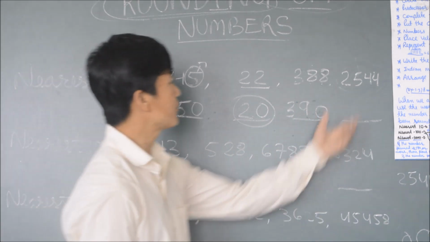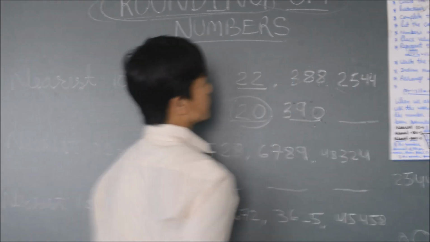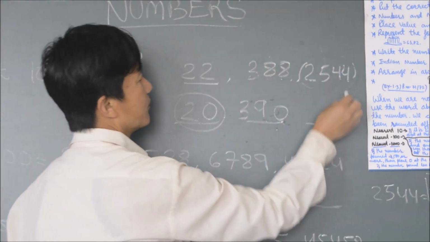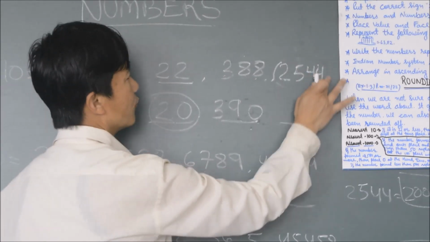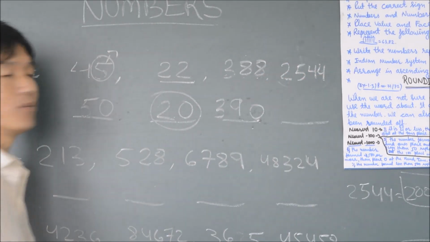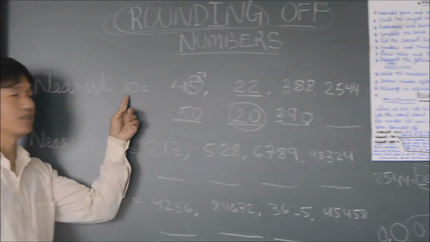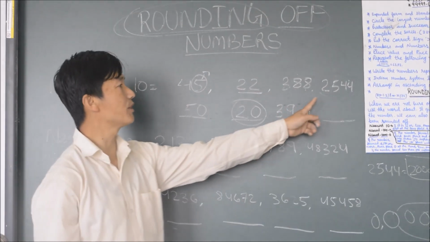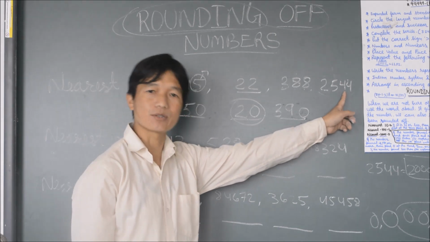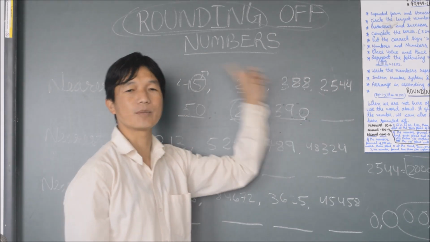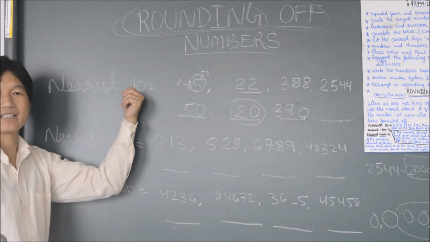After that, here I've written a 4-digit number, that means ones, tens, hundreds, thousands, a 4-digit number. Don't be confused. While we're talking about nearest 10, we have to check only the ones place. Ones, tens. So we have to change only this, because we are talking about the nearest 10.